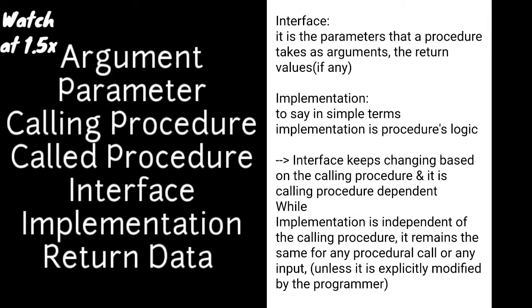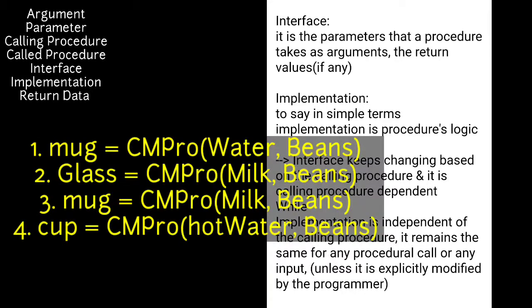As you can see on the screen, the yellow part refers to pseudocode. I have written four different types of pseudocodes to make coffee by calling the coffee machine procedure. In this, I have named the coffee machine procedure CMPRO. In the first case, the calling procedure or the user stores the coffee returned by CMPRO in a mug.